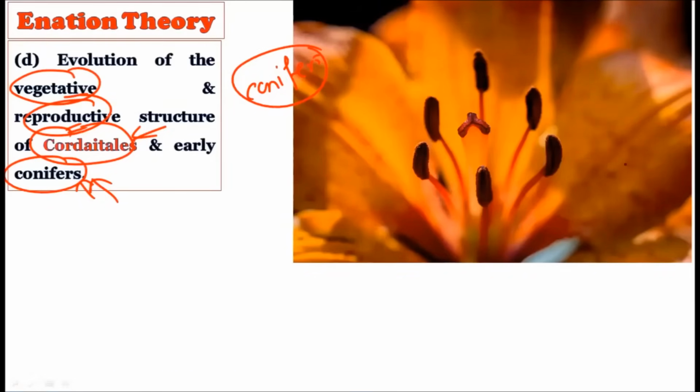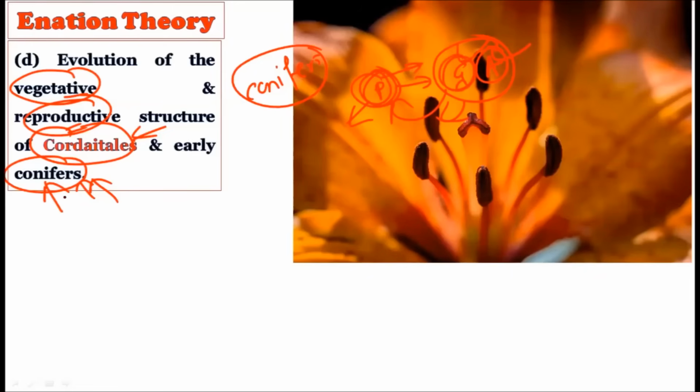And this Telome theory hence has definite significance in evolution, because it is not only restricted to the pteridophytes; later it got extended to the gymnosperms as well as the angiosperms, because whatever aerial structures we find in the gymnosperms and angiosperms are also relatable to the pteridophytes. So when the Telome theory explains the aerial portion or the reproductive or vegetative structures in the pteridophytes, these are also found in the gymnosperms as well.